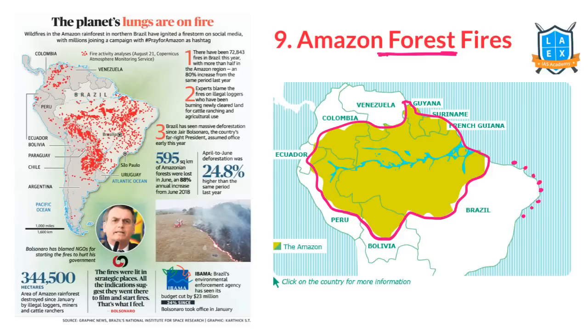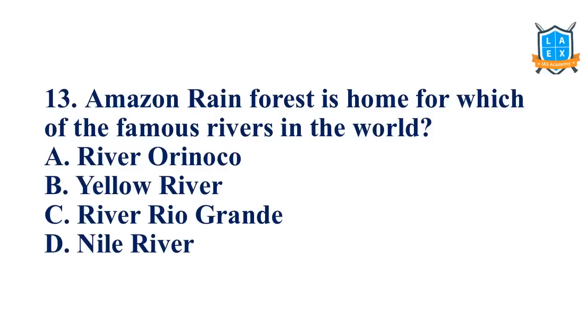In which countries are the Amazon forests located? That can be a question, right? Look at this particular map. Ecuador, Colombia, Venezuela, Guyana, Suriname, French Guiana, Brazil, Peru, Bolivia. In all these countries, these equatorial or Amazon forests are located.